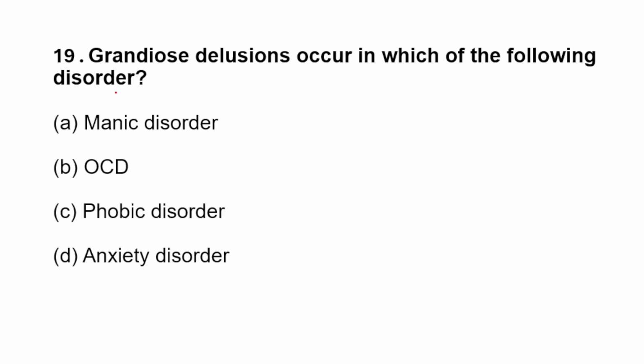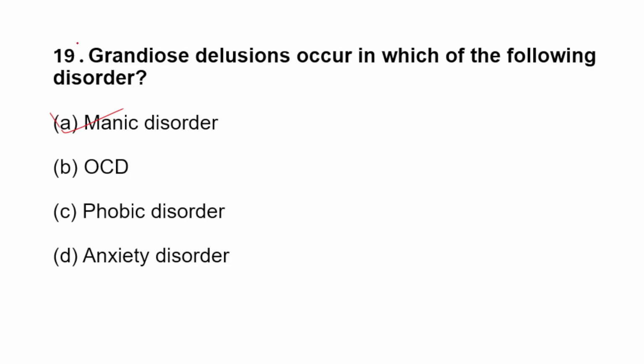Next question. Grandiose delusion occurs in which of the following disorders? A. Manic disorder. B. OCD, obsessive compulsive disorder. C. Phobic disorder. D. Anxiety disorder. So here we can observe mania. What is mania? Elevation of the mood, and depression means a low mood. Here in manic patients, their mood, psychomotor activity, and also their irrational thoughts, everything will increase. The patient will be grandiose because he will feel his purpose is something special, and he also spends more money.